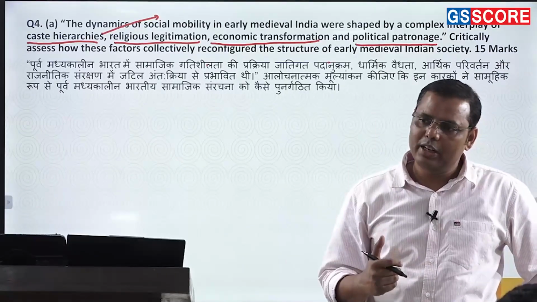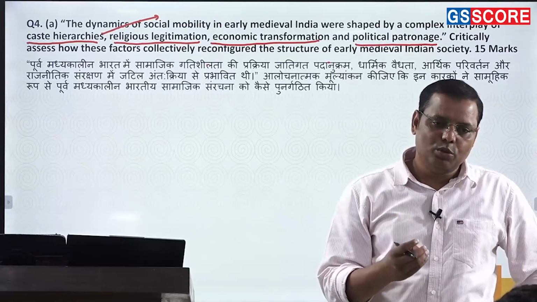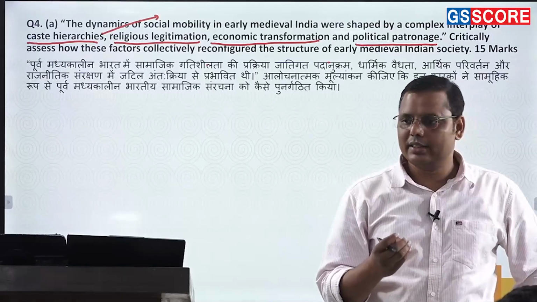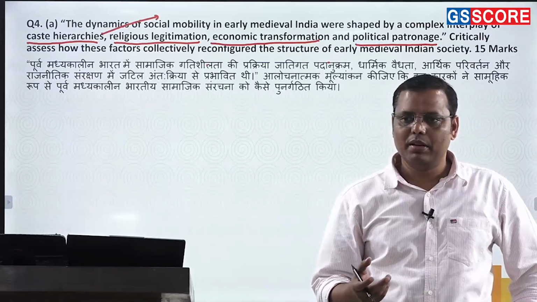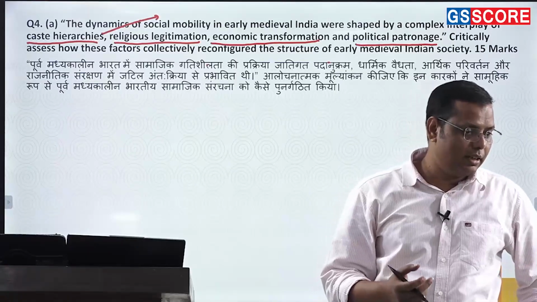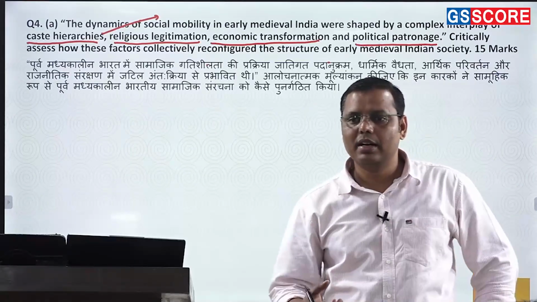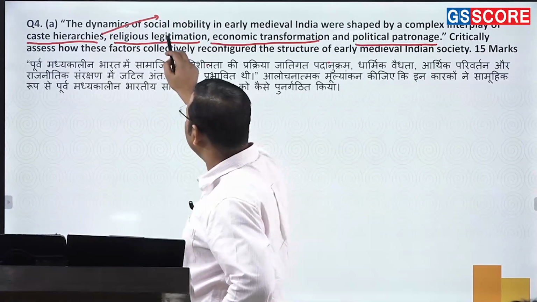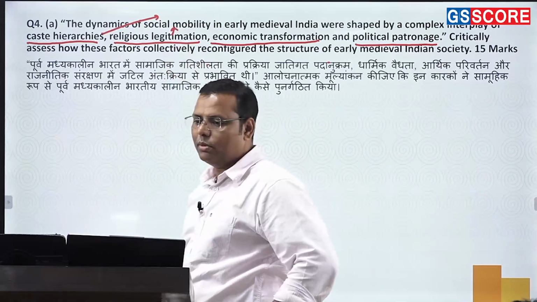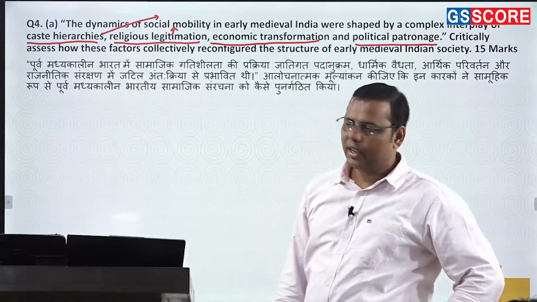And that is how in the early medieval period you'll find that so many religious sects or cults became very popular. Somewhere it is Saivism becoming popular, Vaishnavism becoming popular, like Tantrism, Vajrayana. So multiple religious sects and cults were becoming popular. The reason is very simple, because it was connected to social mobility. Those who were unhappy with this had been doing it.